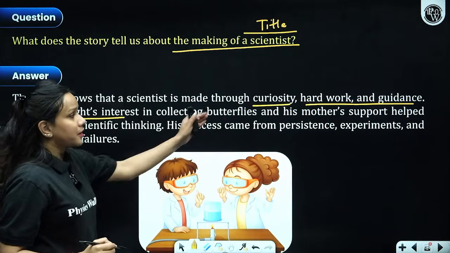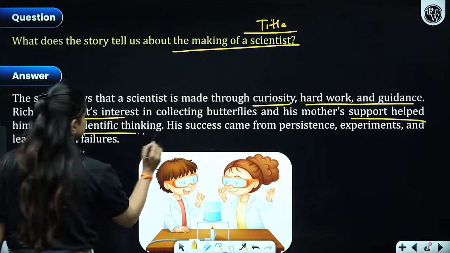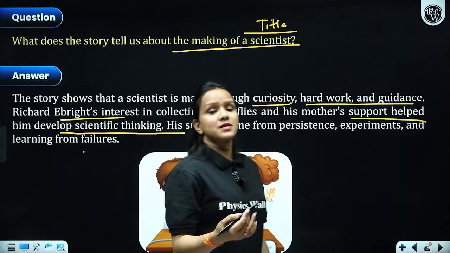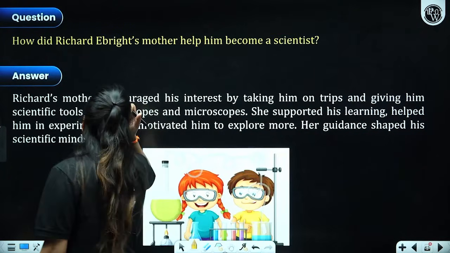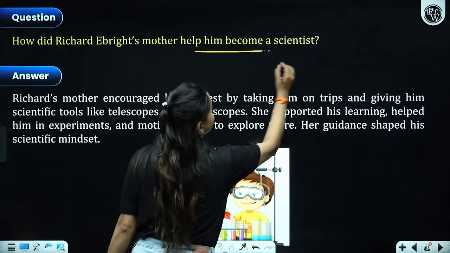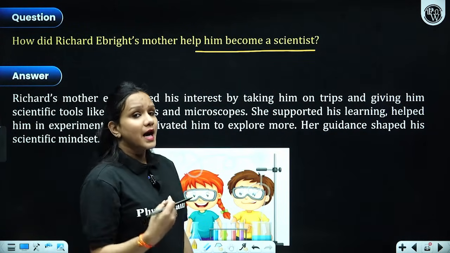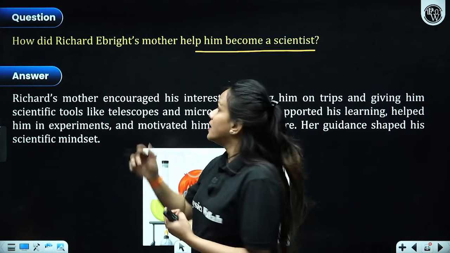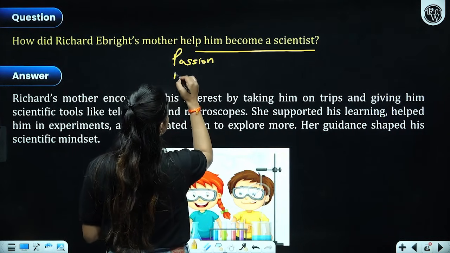Ebright's interest in collecting butterflies and his mother's support helped him become a successful scientist. So you have to tell that process, how he became a successful scientist, right? Now, how did Richard E. Ebright's mother help him become a scientist? Although we have discussed this question, but what if the question is being asked in a long format? Again, you have to describe his passion also, right? Describe his passion since the very beginning, then his mother's role, right?